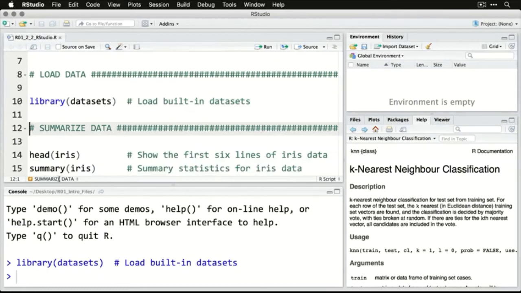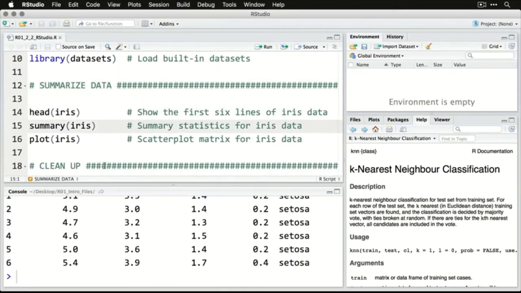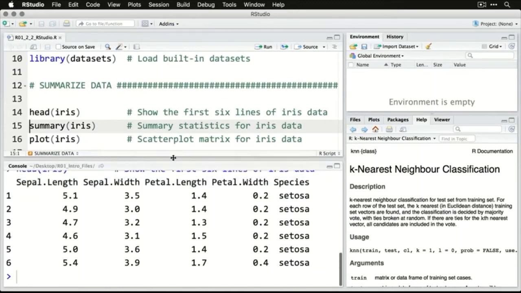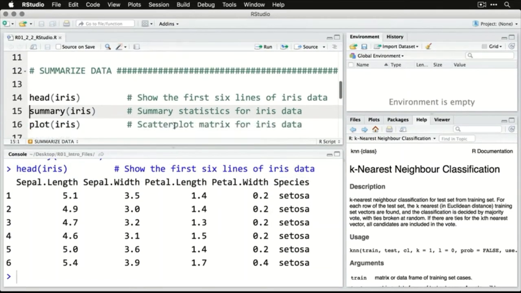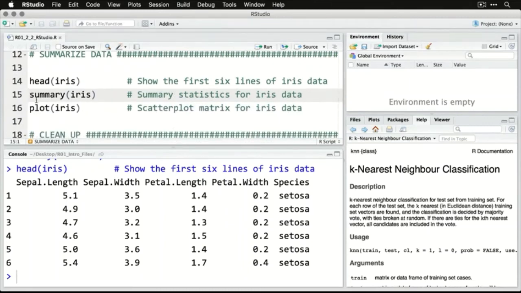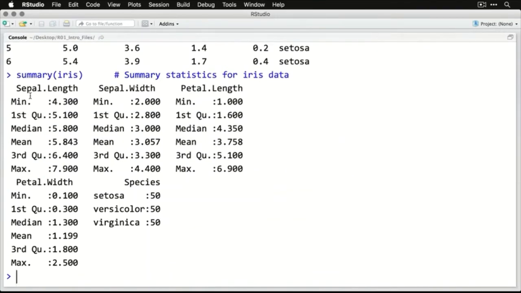And you can see right here, it's run the command. Then I'm going to do the quick summary of data. I'm going to do head iris, shows the first 6 lines. And then here it is down here. I can make that a little bit bigger if I want. Then I can do a summary by just coming back here and clicking Command or Control Enter. And actually, I'm going to do a keyboard command to make the console bigger now. And then we can see all of that. I have the same basic descriptive statistics and the same frequencies there.